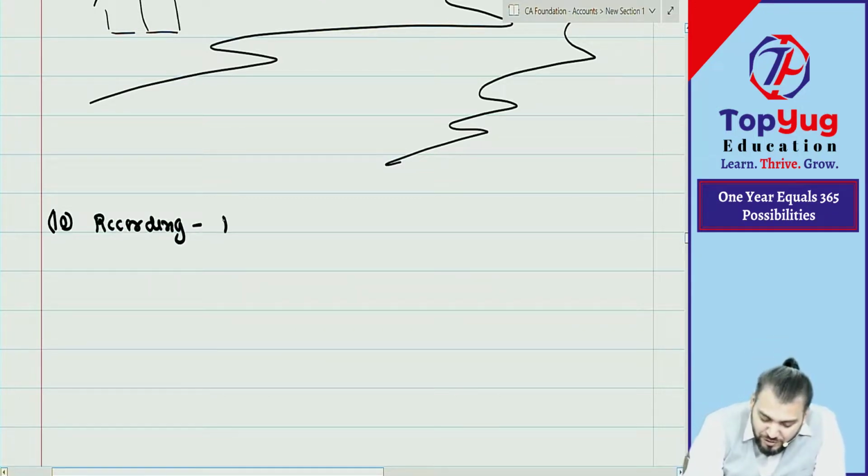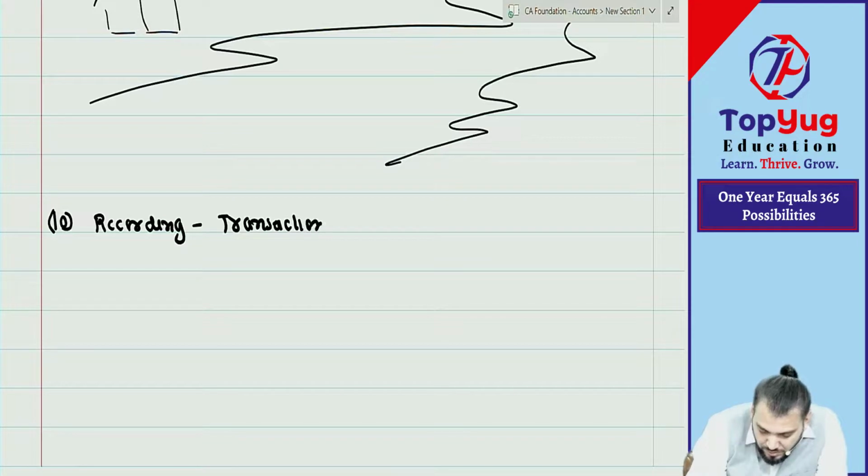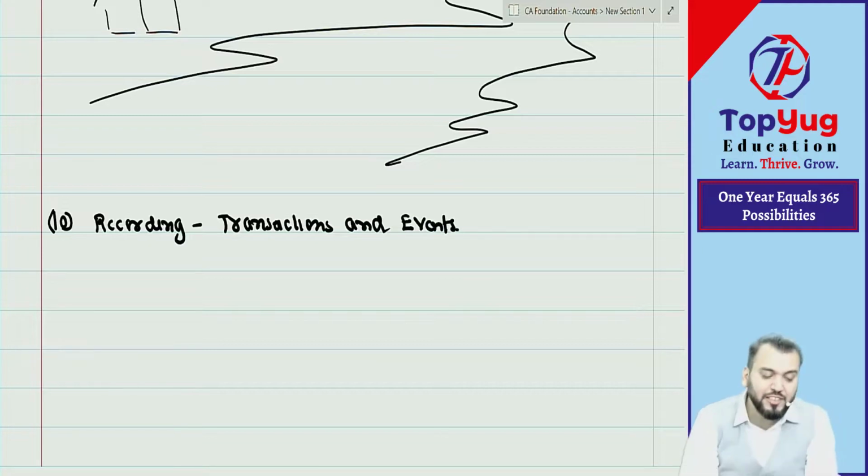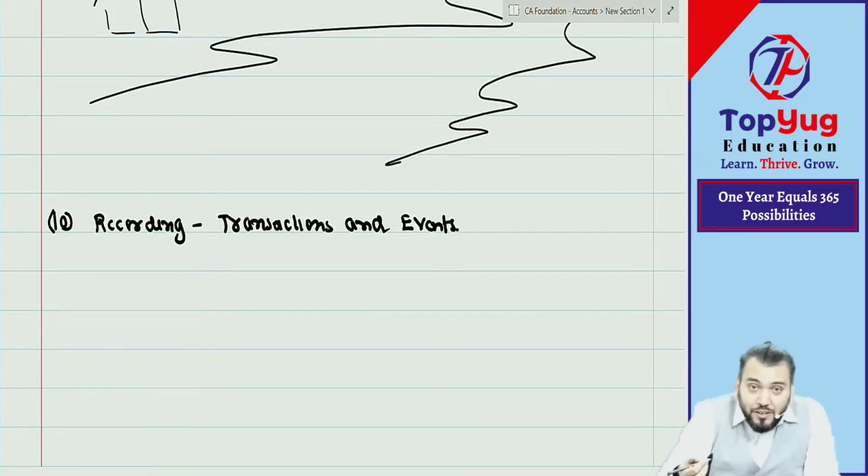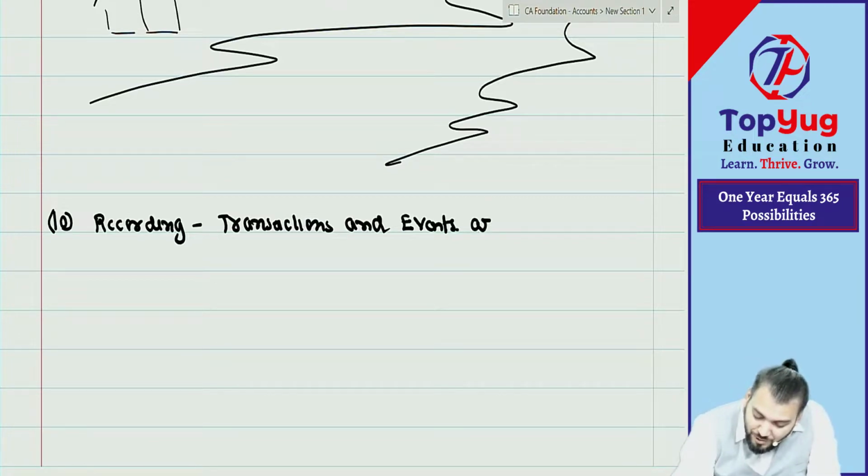One thing we have understood is that transactions and events. Once again I am repeating, if I am saying transaction and event, what is its nature? The next class I will not repeat this. Transactions and events are to be recorded.